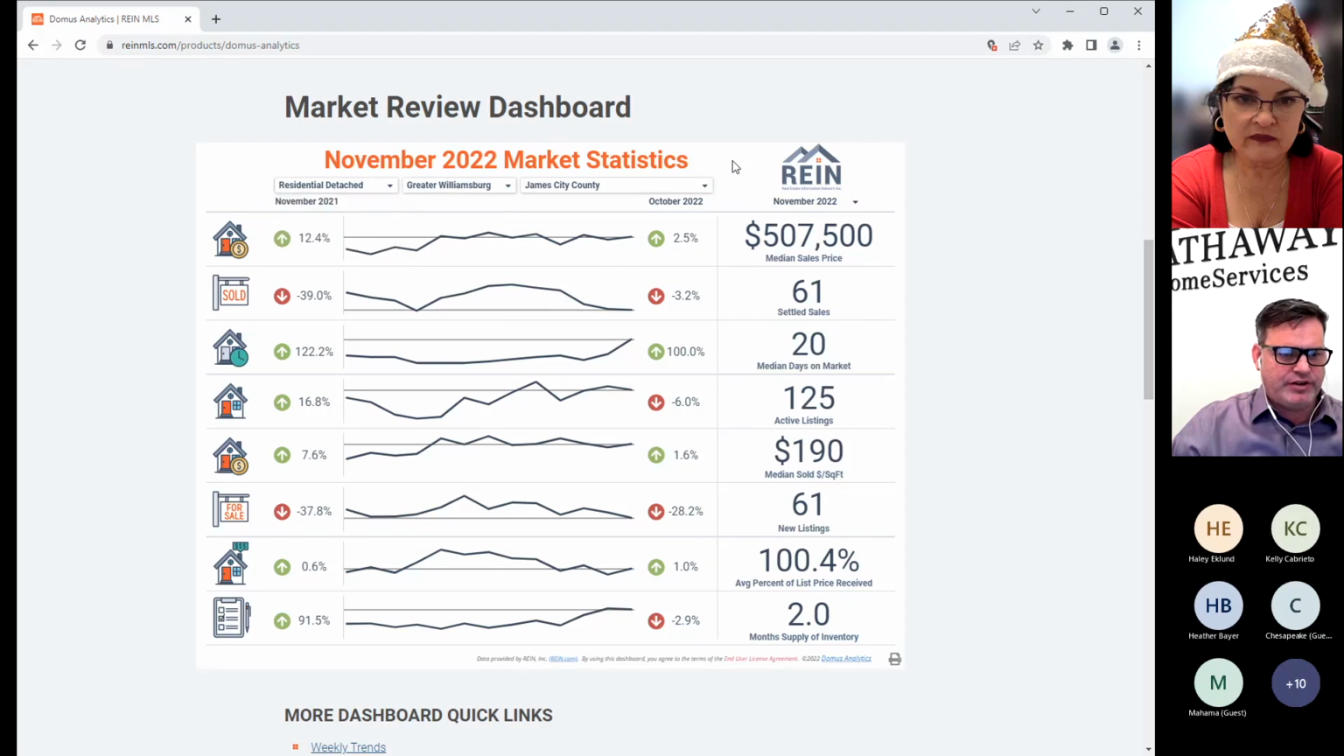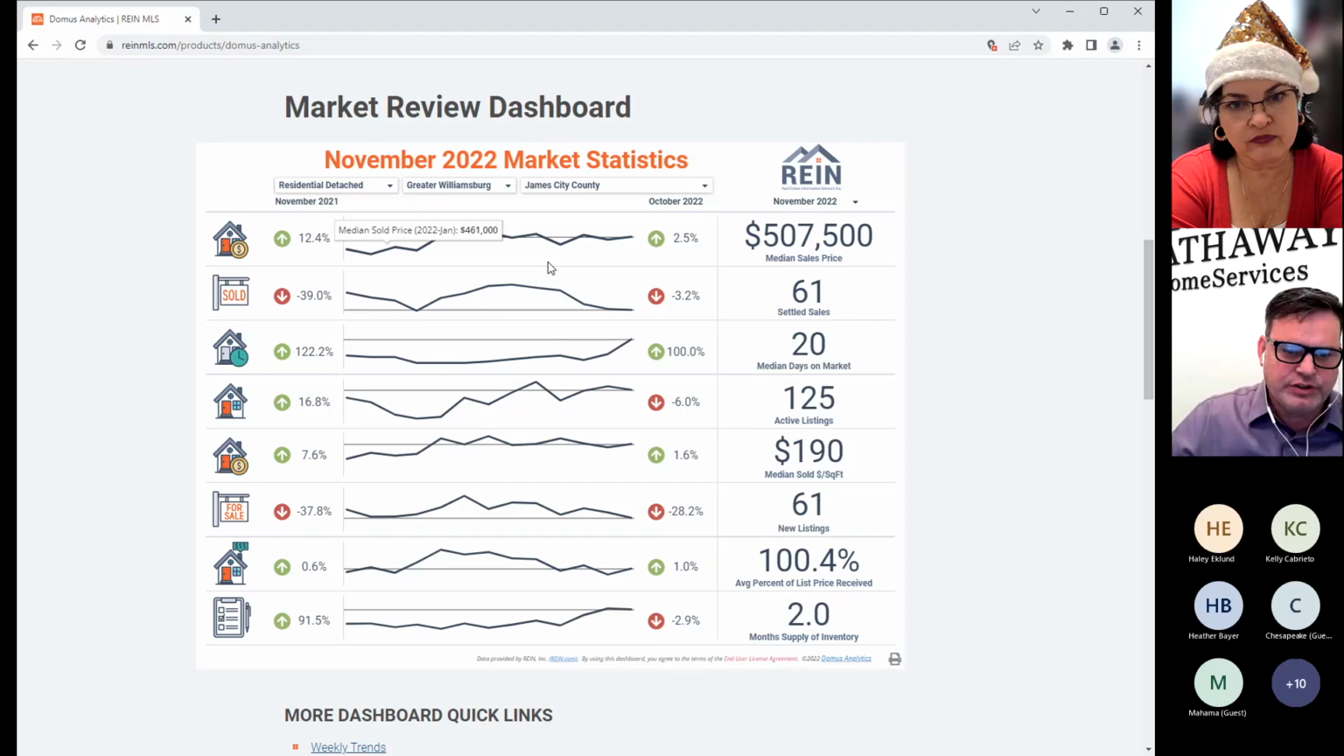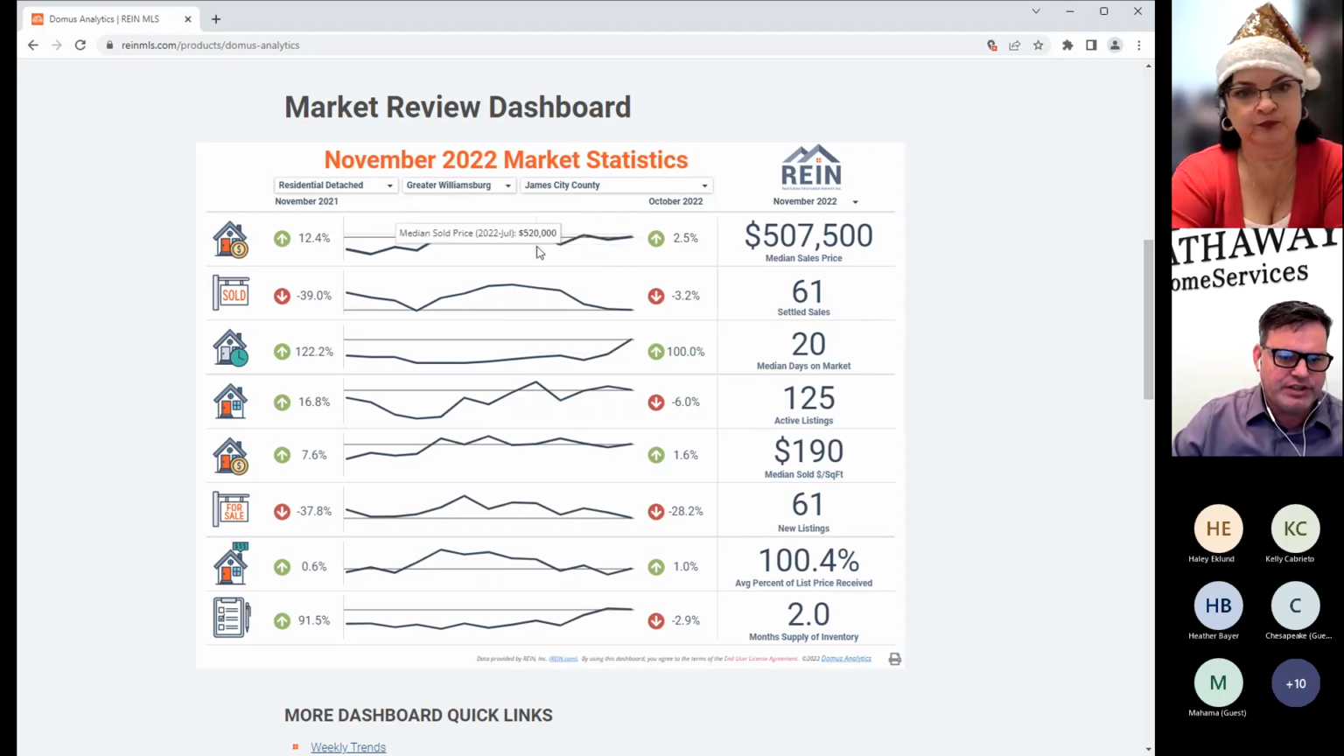November 2022. And let me click off of this. Here is your November 2022 stats. And here's where they are compared to November 2021. So you can see 12.4, 2.5 October. So we're up 2.5 from October 2022, up 12.4 from November of 2021. So these are nice that they break these down. And as you see, as I hover, this will tell you the exact number wherever you might be.